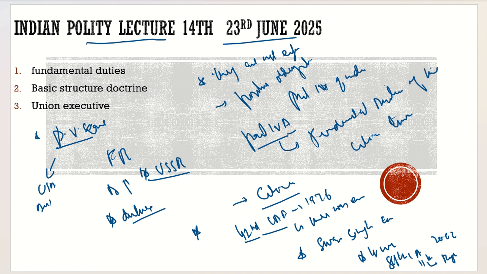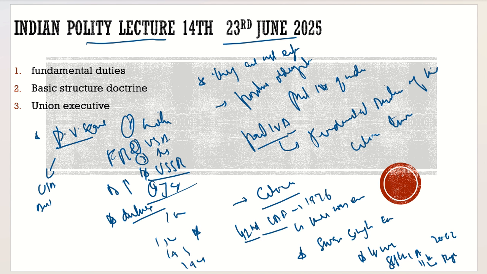and the options might be, first option would be India, of course, then the second would be USA, third would be Australia, and the fourth would be Japan. And the options would be like one only, one and two only, one and three only, and one and four only. What would be the correct answer to this?